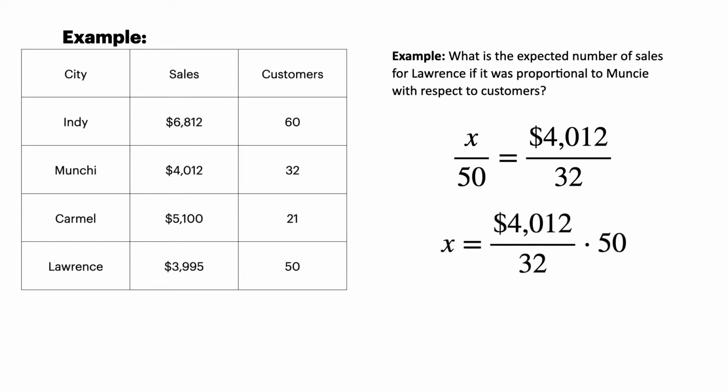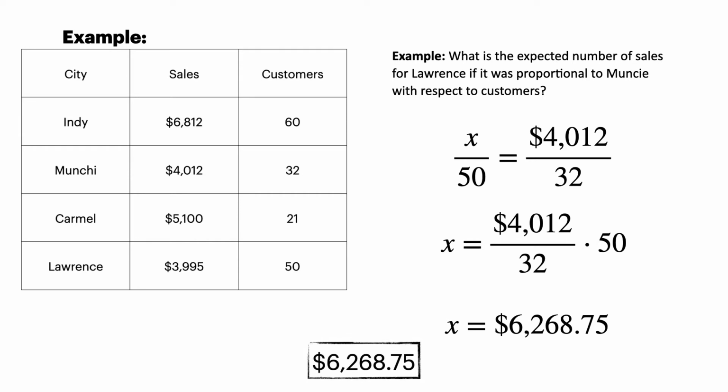If I multiply both sides by 50, I will find the expected sales figure, and that is $6,268.75. Now, what was the actual value? What was the actual sales for Lawrence? It was roughly $4,000. So that means, I suppose, that they are doing a little bit lower in sales than they would if they were proportional to Muncie, right? But maybe Muncie's just one of those locations that is, I don't know, just doing really well. And that happens sometimes in business.